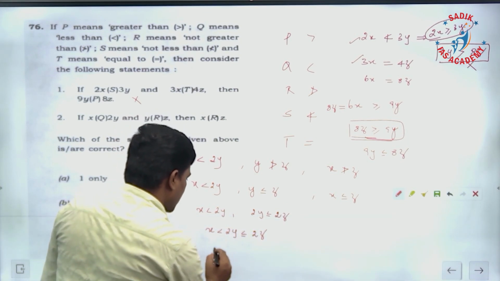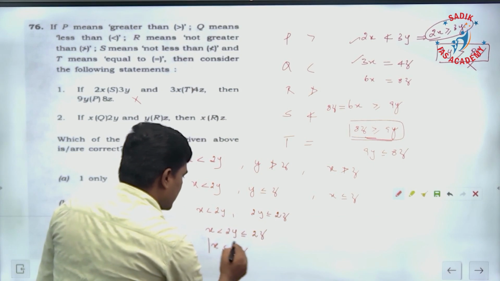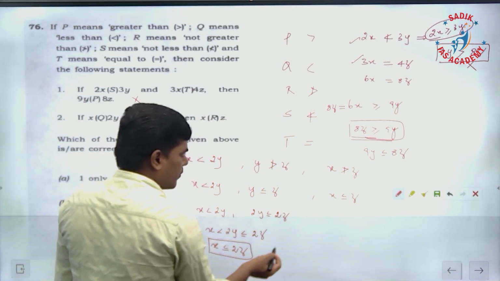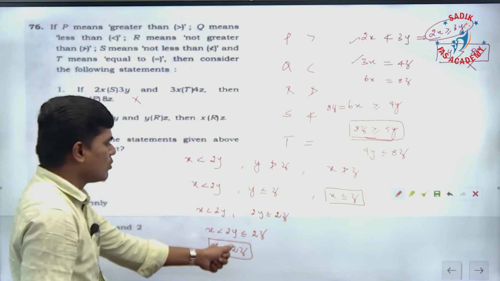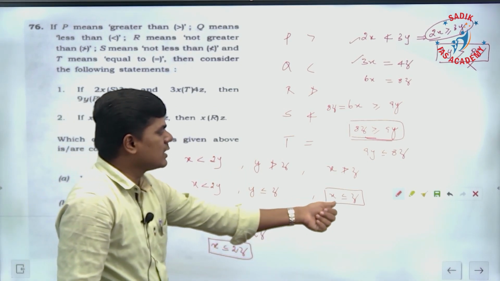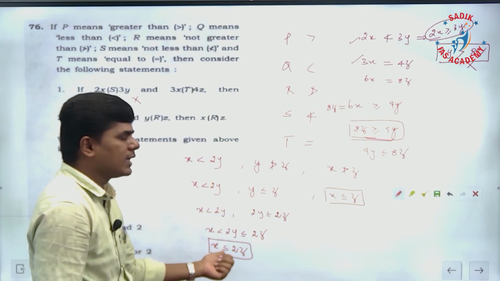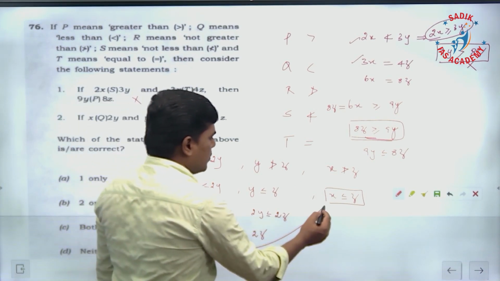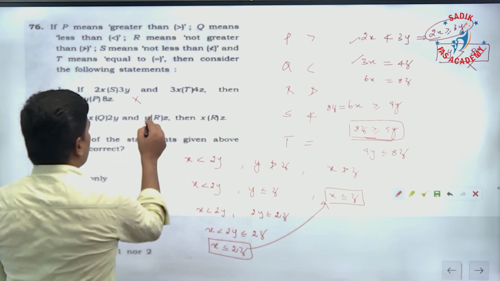So, which means x is less than or equal to 2z. So, x is less than or equal to 2z only we are having, but here x is less than or equal to z. So, it may be true, may not be true, because exactly we are not getting this. So, it cannot be true. Okay. Therefore, this statement is also not possible.